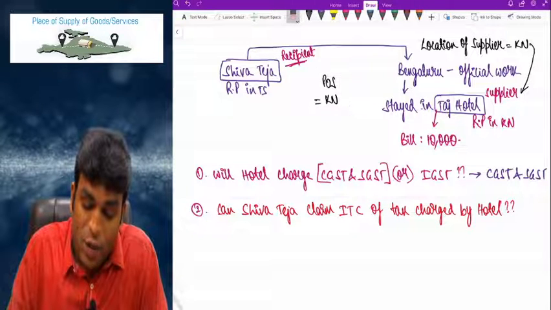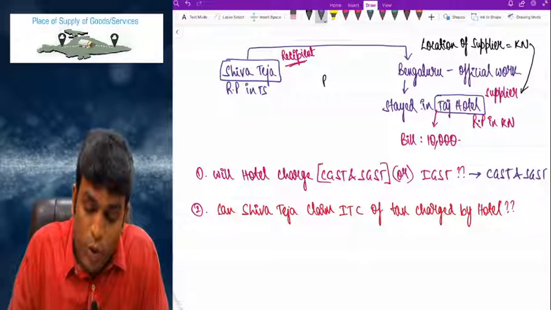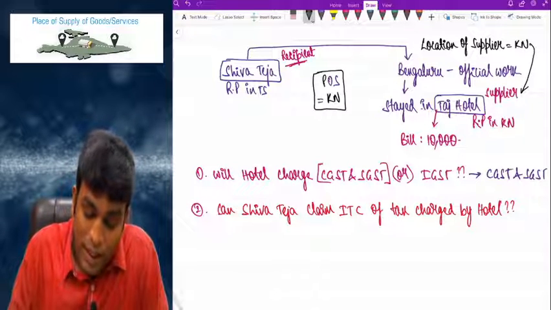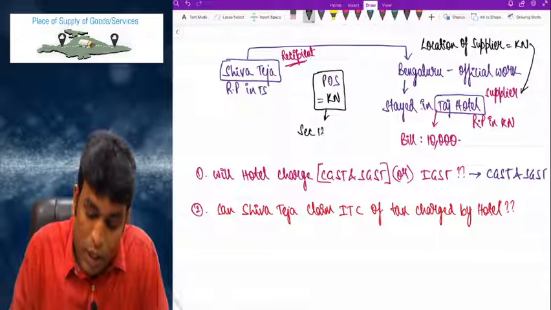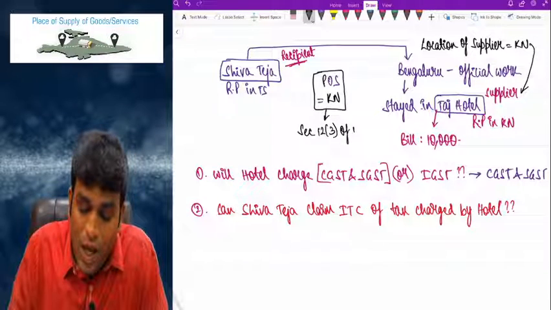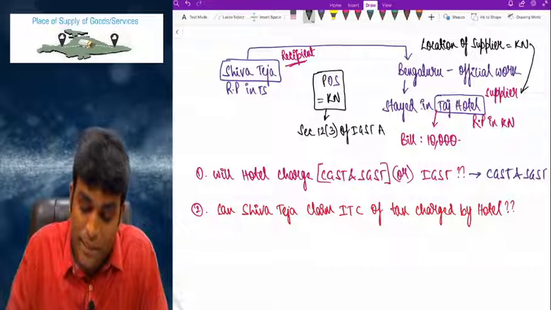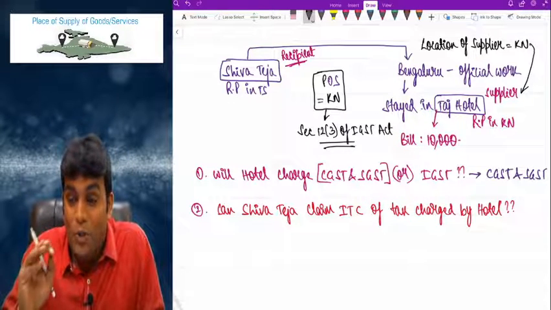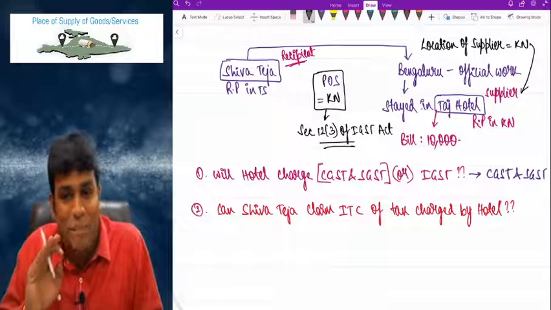Now you will get one doubt and ask me the question, sir, how do you know that place of supply is Karnataka for this? I've got a reason for that. So let me tell you, we have got one section called section 12(3) of IGST Act. IGST Act only. So place of supply, we are not going to touch CGST Act at all. It's completely IGST Act.